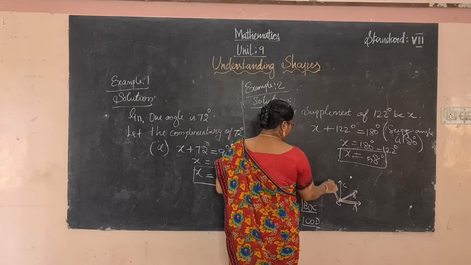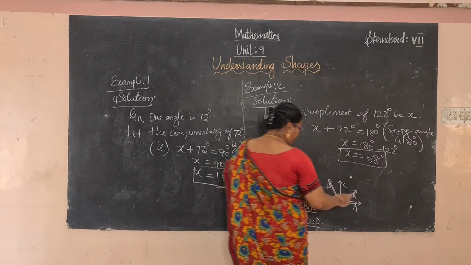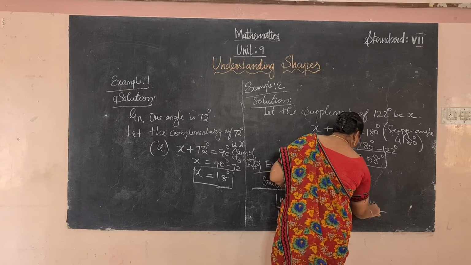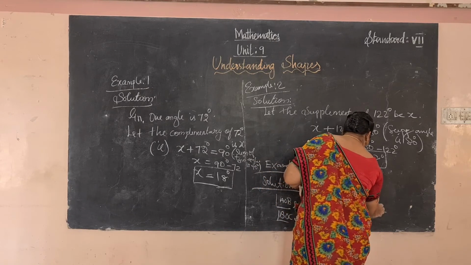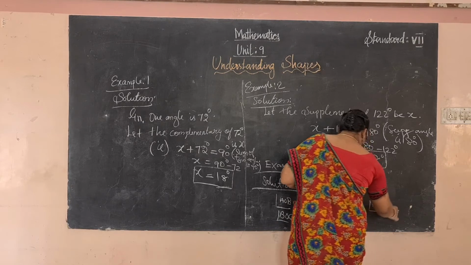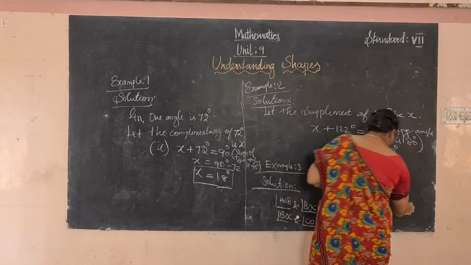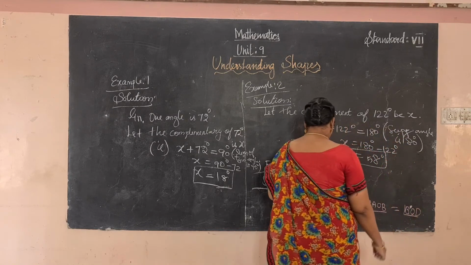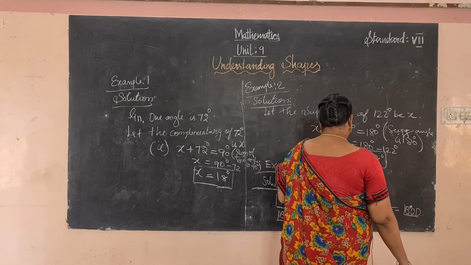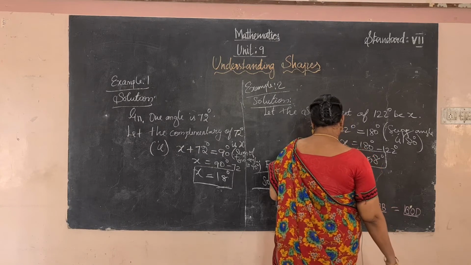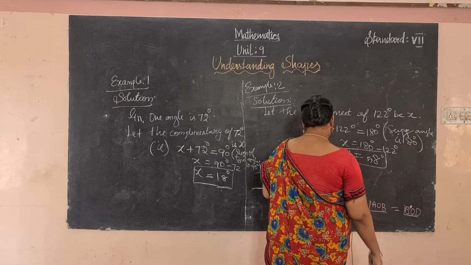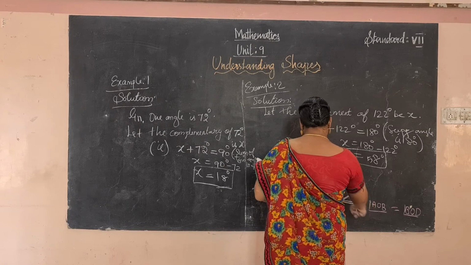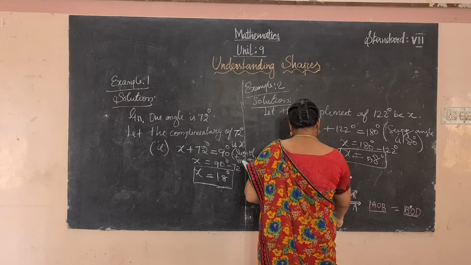Next, I will write in a different color. So angle AOD and BOD. And next, BOC and COD, already written.